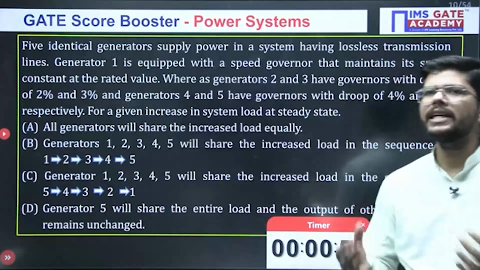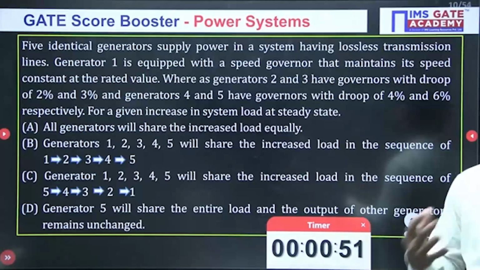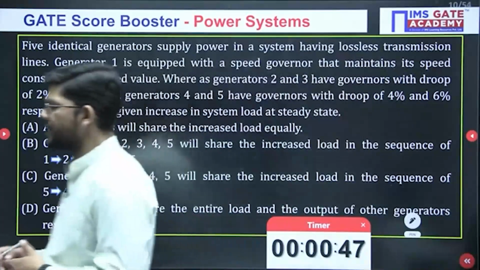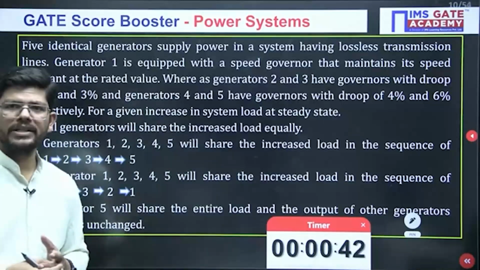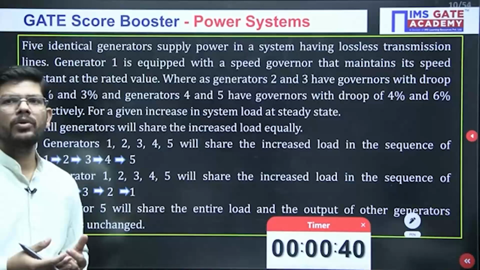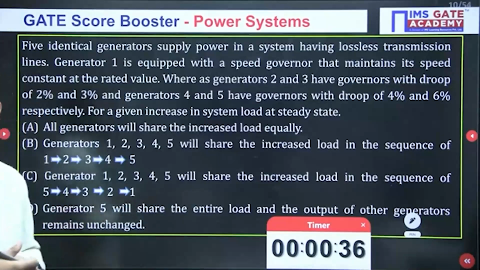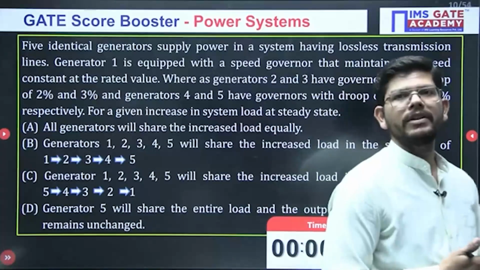Now if there is an increase of load, what will be the order in which the generators will be sharing the load? This is what you have to calculate. Different generators are there with different droop characteristics. If there will be an increase in load, in what order will the generators share this increased load? This is what you have to calculate. Okay, and you have been given 4 options.